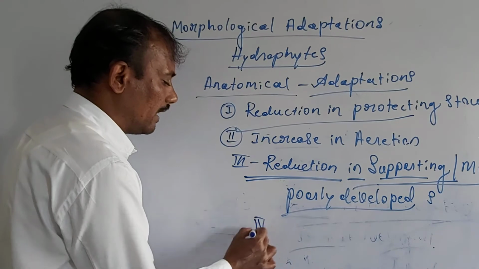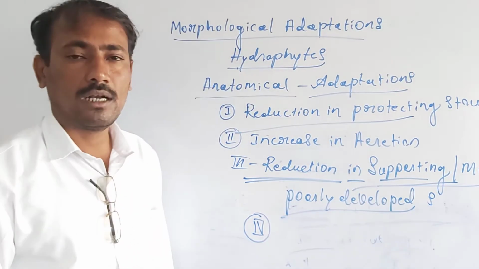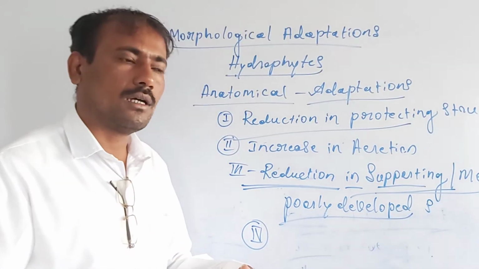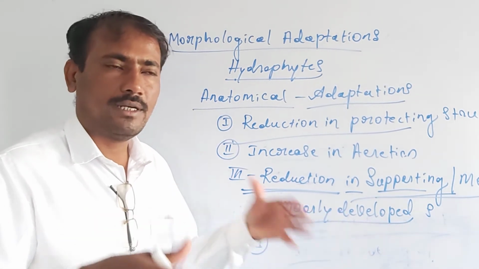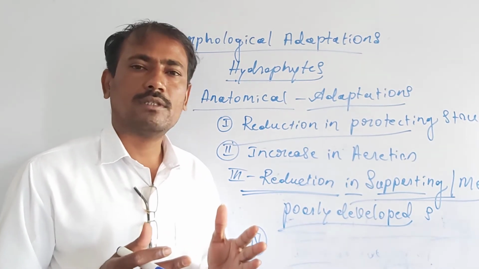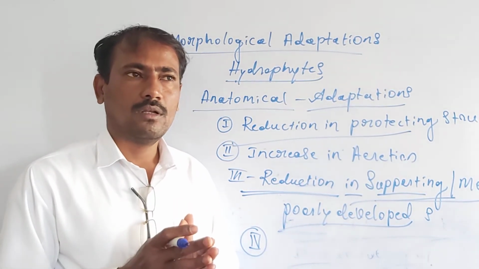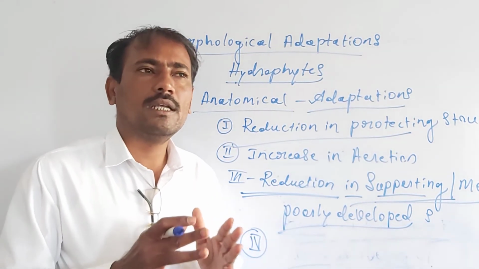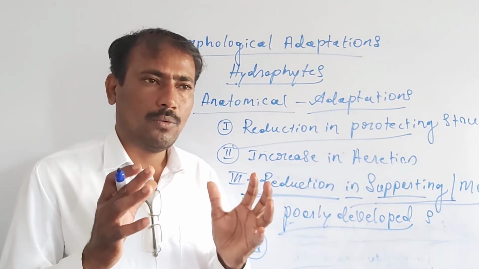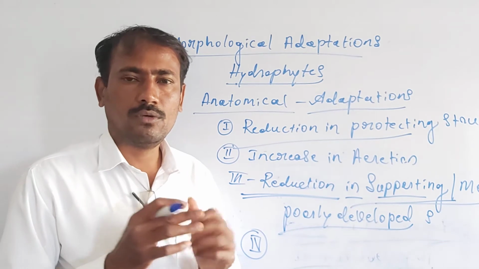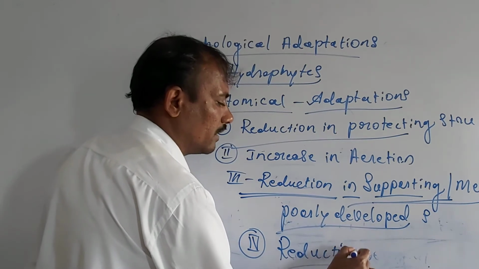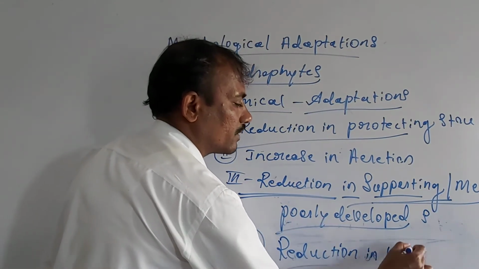And another important anatomical adaptation of hydrophytes is that, as they live in the water or near the water body, in an aquatic medium or in wet places, the vascular tissues, namely the xylem and the phloem, these plants never develop very well-developed xylem and phloem. So we observe the reduction in the vascular tissues.